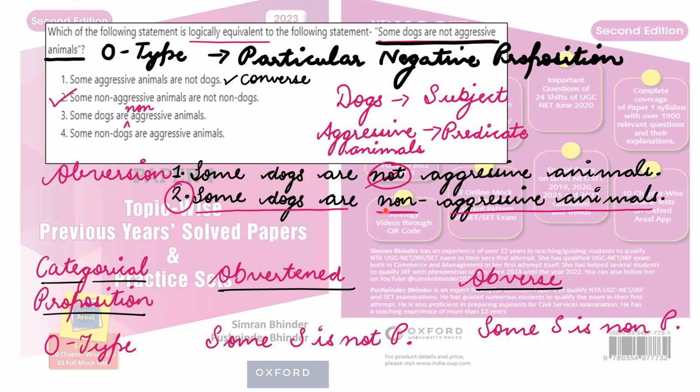ज़्यादा tension लेने वाली बात नहीं है. What we have learnt is, what is the predicate term over here? Predicate term aggressive animals है, ठीक है? हमें इस predicate term को replace करना है by its complementary term. अब complementary term का क्या मतलब होता है? Whatever the term is, term क्या है? Aggressive animals, उसके आगे आपको लगाना है non. So this is the complementary of this term. ठीक है? So जो second step है वो क्या बन गया? Some dogs are non-aggressive animals, right? I repeat the process of obversion. Under this, what you have to do is, first of all, you have to reverse the quality of the given statement.